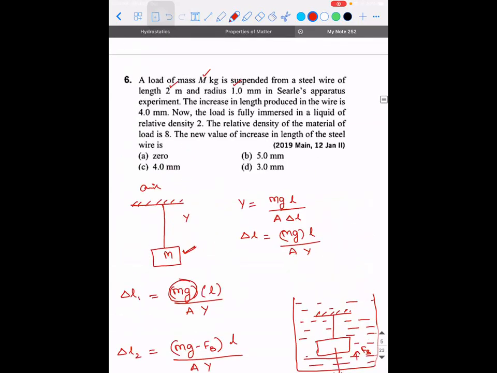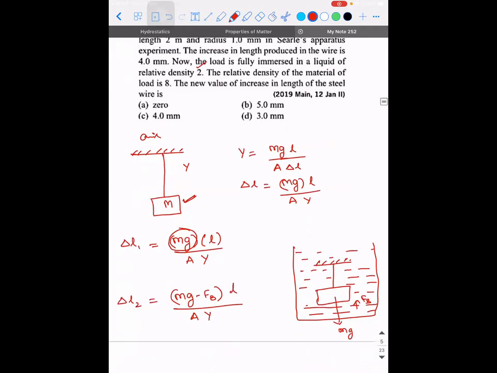So here, have they given the mass? So capital M is given. What else is not given? They've told now the load is fully immersed in liquid of relative density 2. Then what can we say? Young's modulus is constant for both the cases, because it's the same material. Yeah, that's right. Young's modulus is the same. Area of cross section is also going to be the same. But the only thing is I cannot find buoyant force.